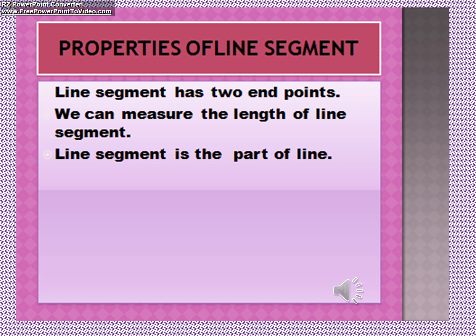Let us revise the line segment properties. A line segment has two endpoints. We can measure the length of a line segment. I said a line segment is of particular measure only, it cannot be extended, and a line segment is a part of a line. The two points which show the limit of the line segment are the endpoints of the line segment. I hope you have understood. Let us proceed further.